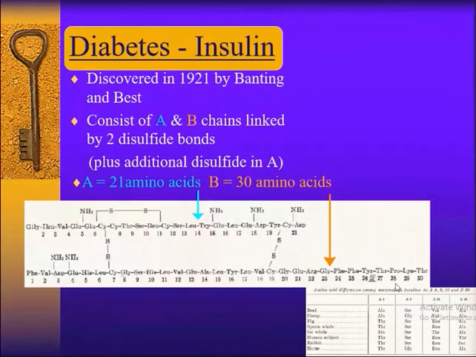Insulin was the first hormone protein that was isolated and crystallized. And insulin was the first molecule that was studied by X-ray crystallography.